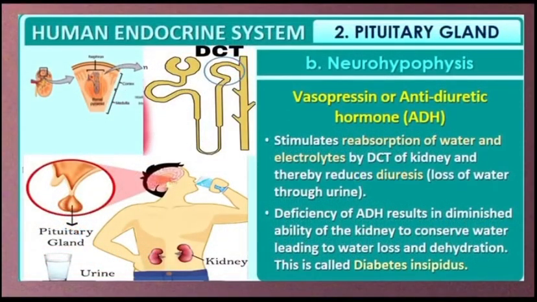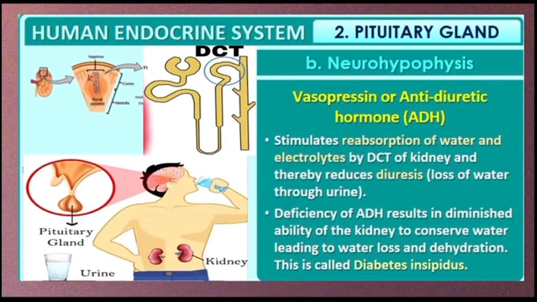Role of vasopressin or antidiuretic hormone, ADH. It acts on the distal convoluted tubule of the nephron. You can see the diagram, DCT is written, it is the nephron showing the distal convoluted tubule.